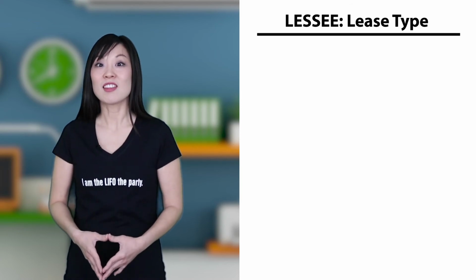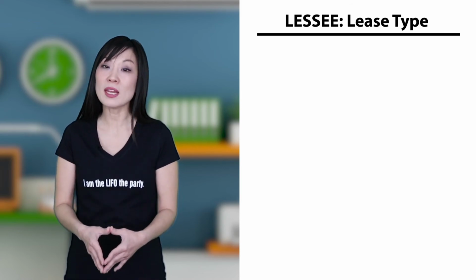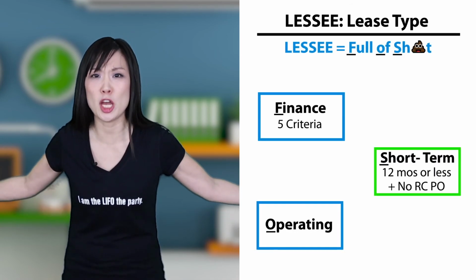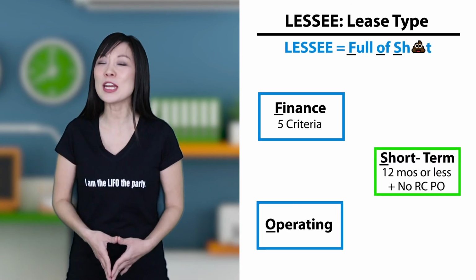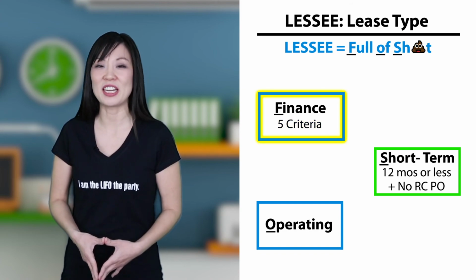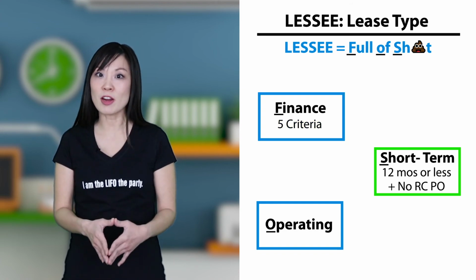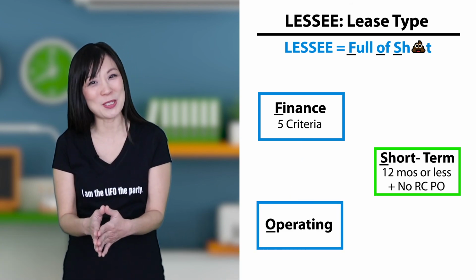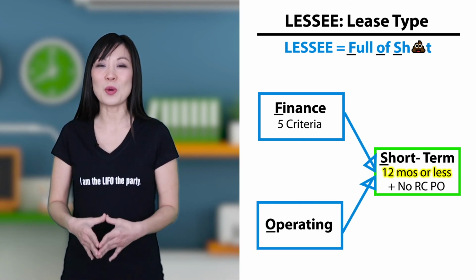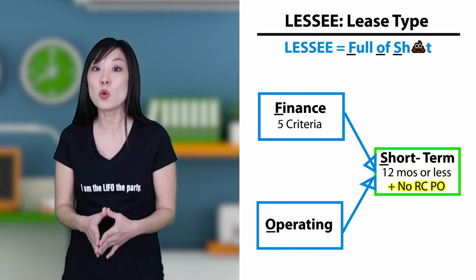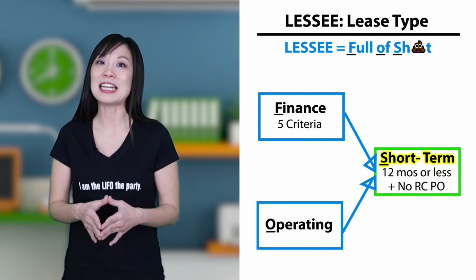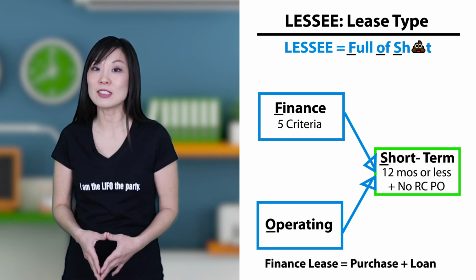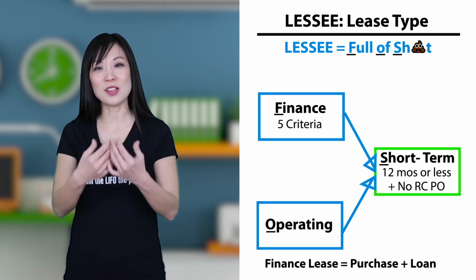Just to summarize, the lessee is the renter who pays to use the asset. And remember, the lessee is full of F, finance. If you hit any of the 5 criteria, then it's a finance lease. If it misses all 5 criteria, then it's O, operating. Except there's always an exception. If the lease term is 12 months or less and there is no reasonably certain purchase option, then it's S, short term. And remember, a finance lease looks like a rental, but it's really a purchase with a loan.